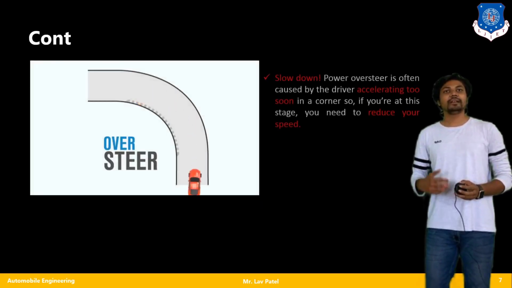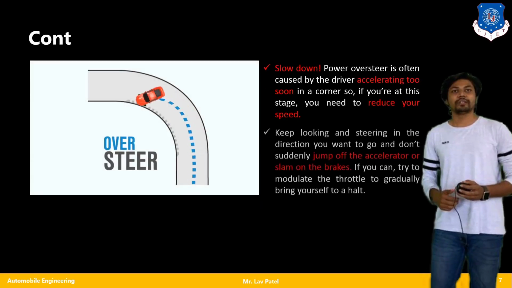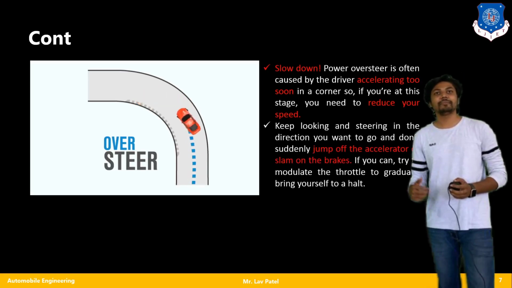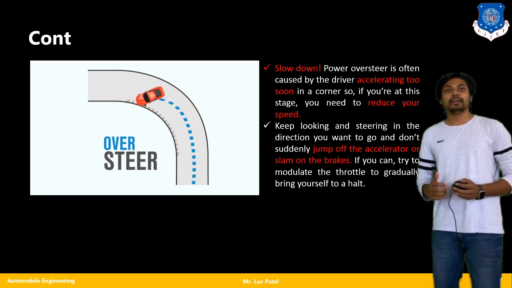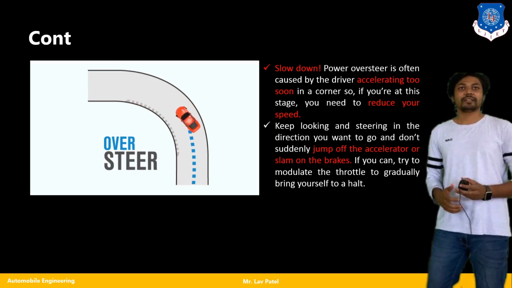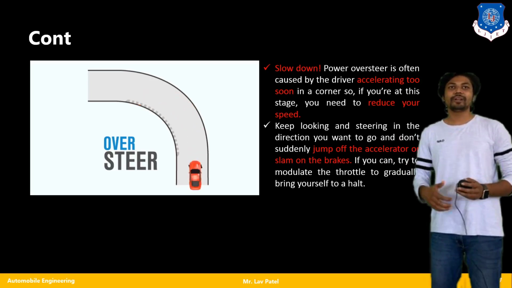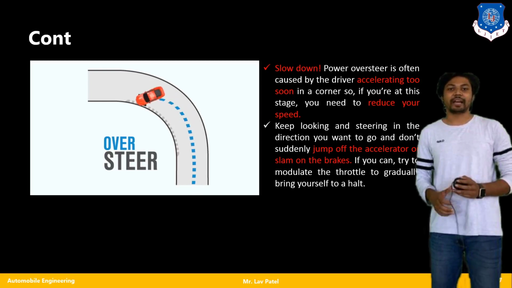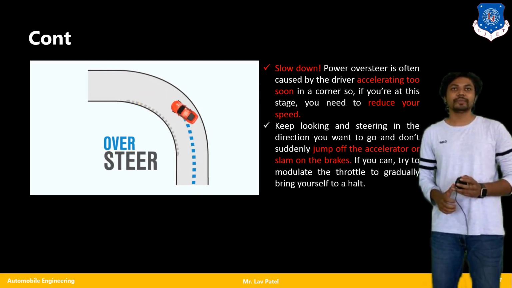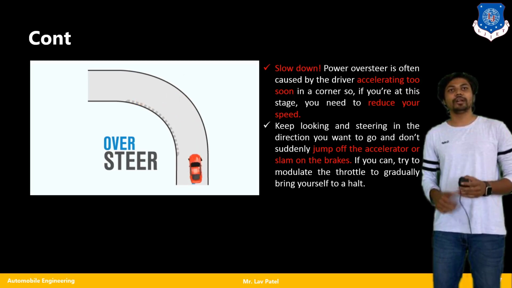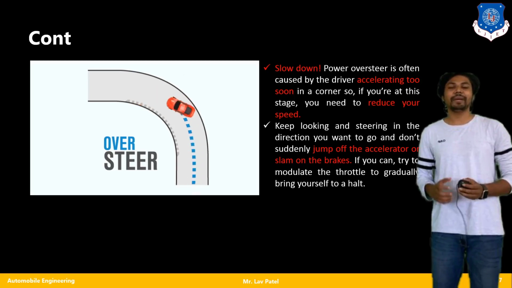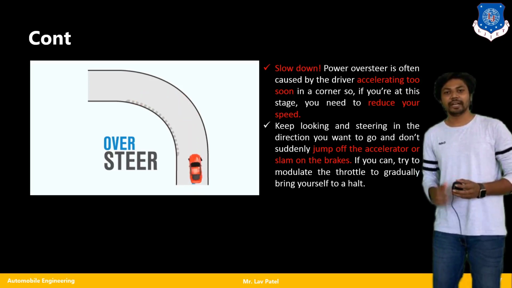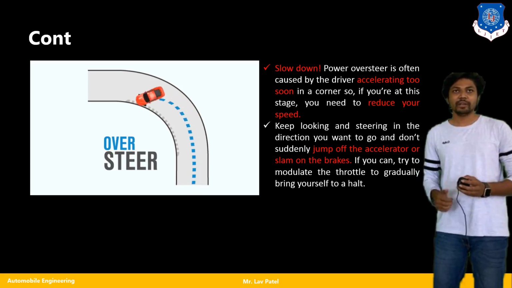Again, the oversteer causes and solution. For the solution, we can say that the first and prior solution is to slow down my vehicle at a particular curvature. Power oversteer is often caused by the driver accelerating too soon. So again, accelerating too soon and braking very fast are the main reasons for oversteer and understeer.